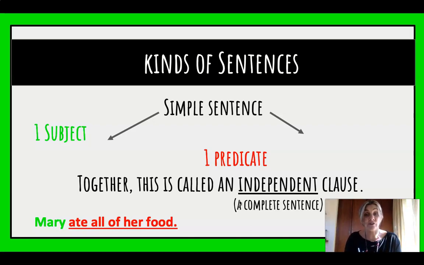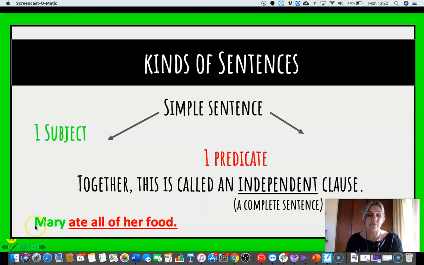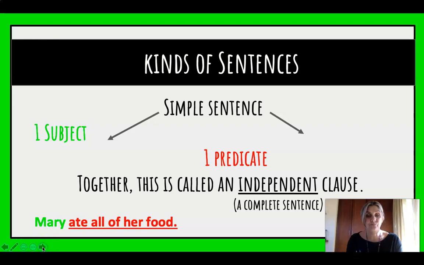Can they stand on their own? Are they independent, or are they missing something and they need a bit of help? So if we look at the sentence at the bottom, Mary ate all of her food. If I had to take away Mary and I just had ate all of her food, who ate all of her food? So that sentence would be dependent on having a subject. And so that would be that part over here that's underlined in red is a dependent clause. But because you've got Mary and the rest of the sentence, Mary ate all of her food, that is a simple sentence, but it's also independent. It doesn't need any help.